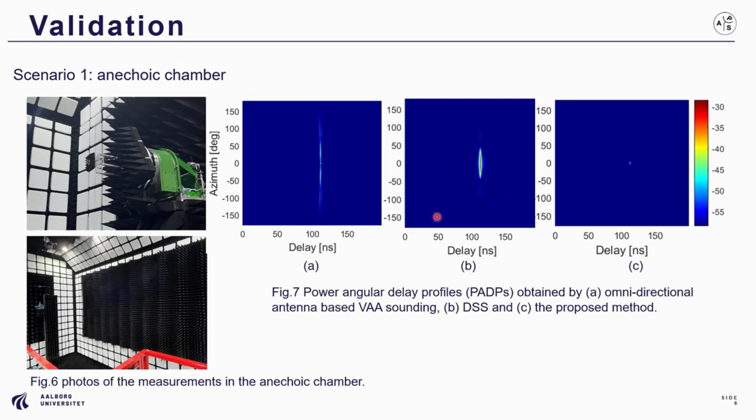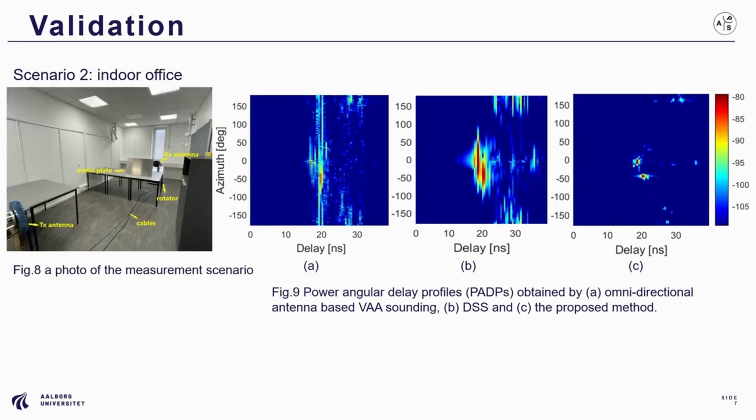The power angular delay profiles obtained using two reference methods and the proposed methods are compared. We can see that the proposed method can significantly improve the angular resolution and suppress the side lobes in spatial domain. The second scenario is a typical indoor office. We have estimated the multi-path parameters using three methods. The results further demonstrate the effectiveness of the proposed sounding scheme.